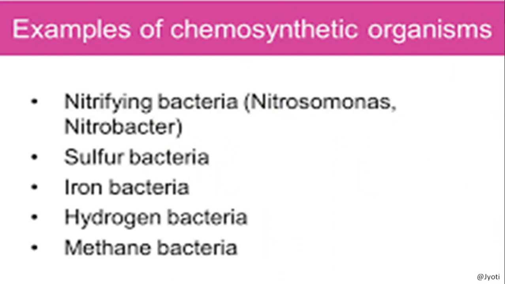Some examples of chemosynthetic bacteria are nitrifying bacteria and Nitrobacter. These two bacteria are part of the nitrogen cycle. Then there are sulfur bacteria, iron bacteria, hydrogen bacteria, methane bacteria. These types of bacteria can recycle a specific type of nutrient. Like sulfur bacteria can recycle sulfur, and nitrifying bacteria can help in recycling nitrogen.